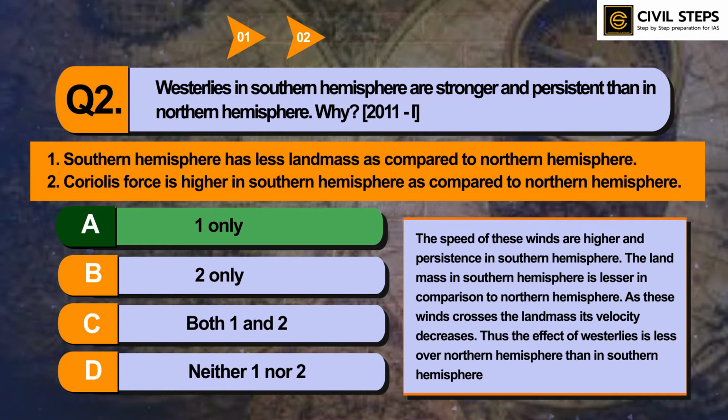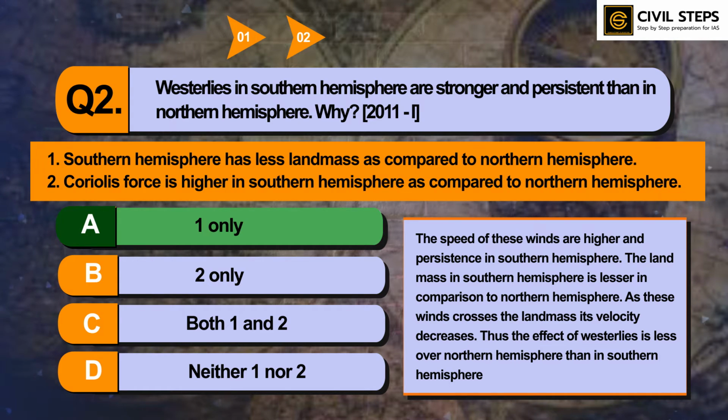Thus, the effect of westerlies is less over the northern hemisphere than in the southern hemisphere. This topic of westerlies and jet streams is very important from the UPSC exam point of view, so you should cover these topics from standard sources and read about them in detail.